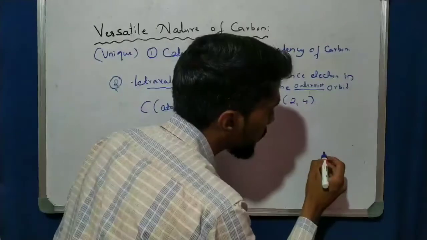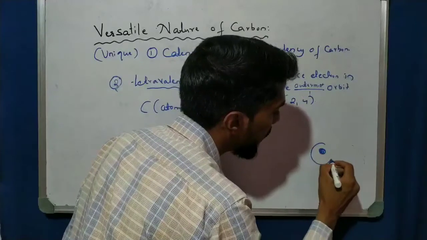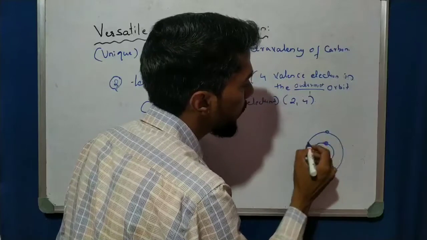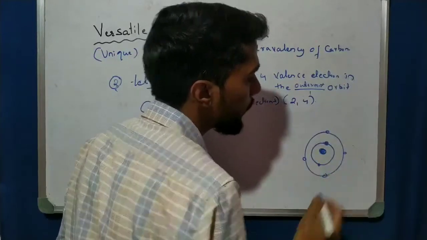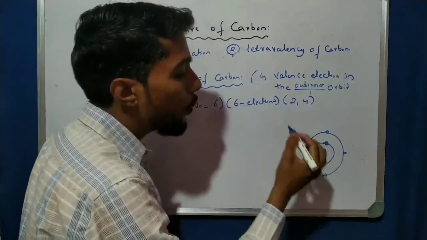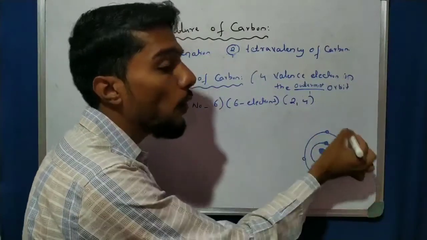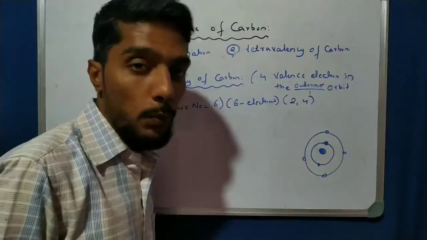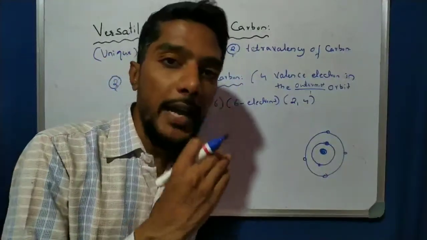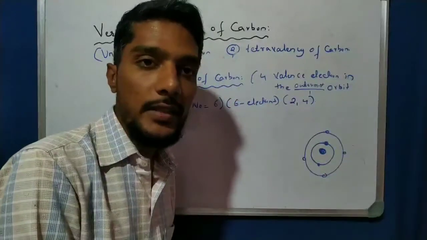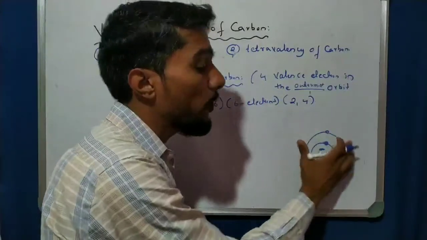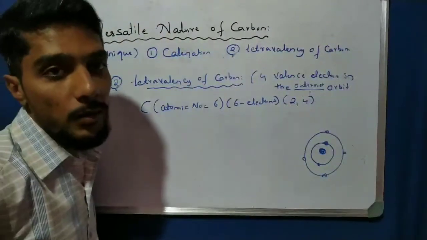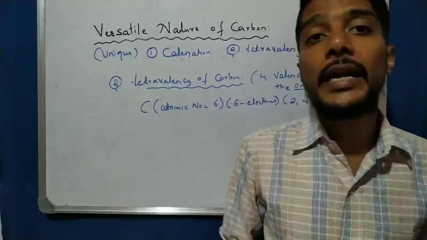If I write the structure of carbon, the first orbit is completely filled with 2, and the outermost orbit has 1, 2, 3 and 4. Observe that the outermost orbit of carbon has 4 electrons, so it does not follow the octet rule, which requires 8 in the outermost orbit, but here it is 4. That is its valency. The outermost orbit of carbon having 4 valence electrons is called the tetravalency of carbon. So why is carbon said to be tetravalent?